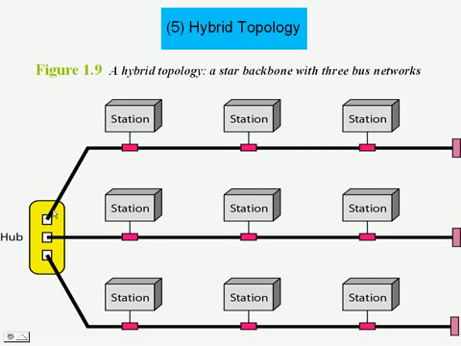How? Here, three buses are connected to a central hub through star topology, and then each bus shares three stations. This is bus topology. So in this example of hybrid topology, two network topologies are used. One is star topology, another one is bus topology. Each station shares a common bus.